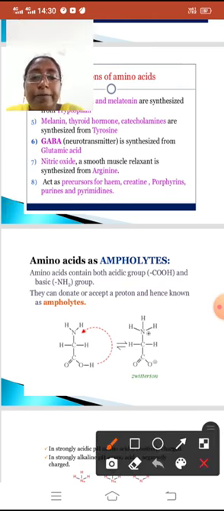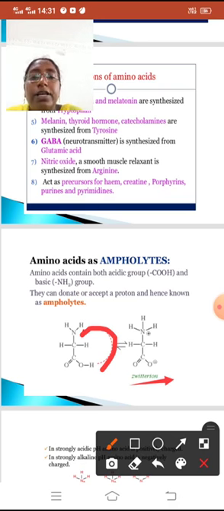For example, this is the zwitterion form. How is it formed? By donating the carboxyl group hydrogen to the amine group. This hydrogen can transfer to the amino group, and the amino group will get a positive charge, and here we will get a negative charge. As a result we will get a zwitterion form.